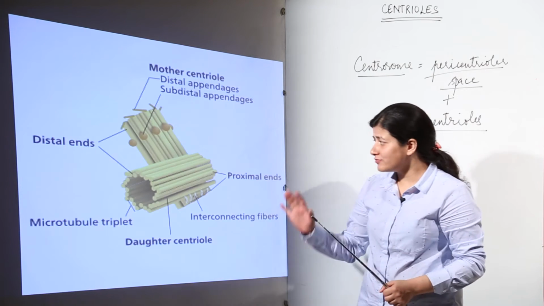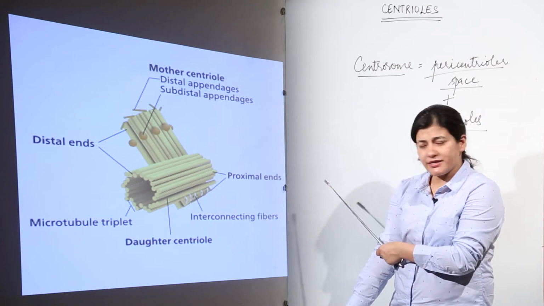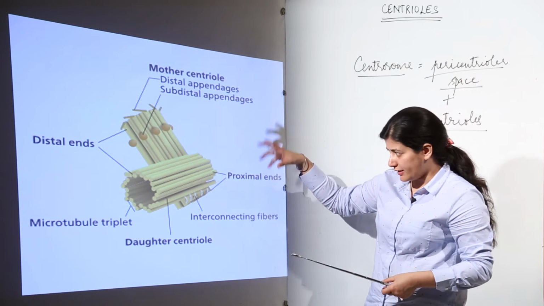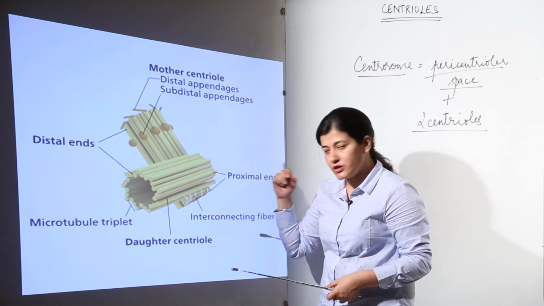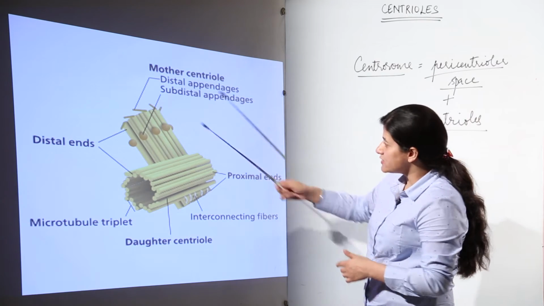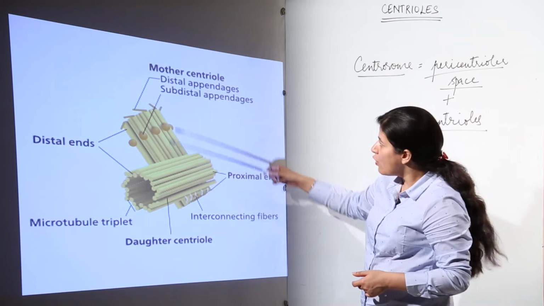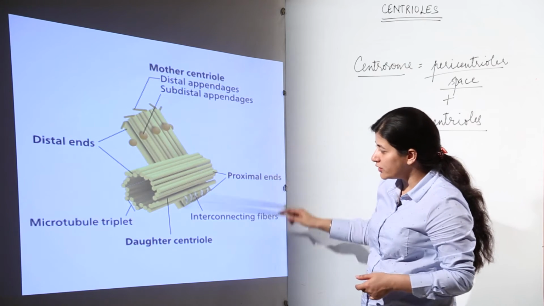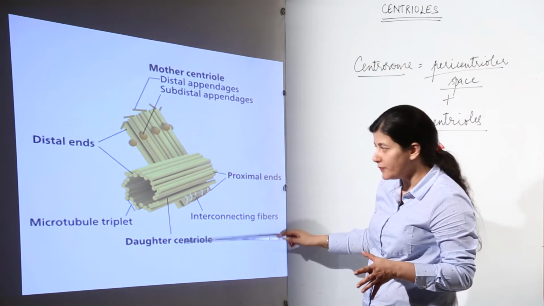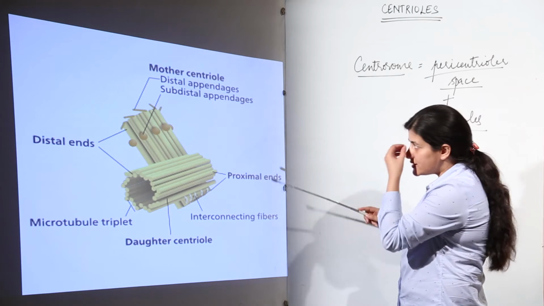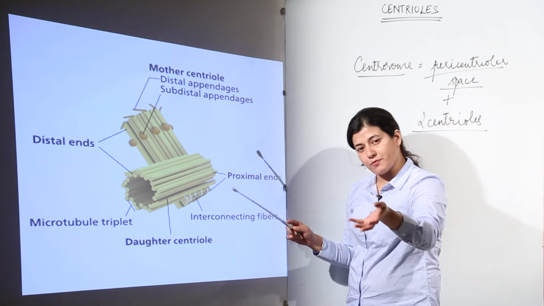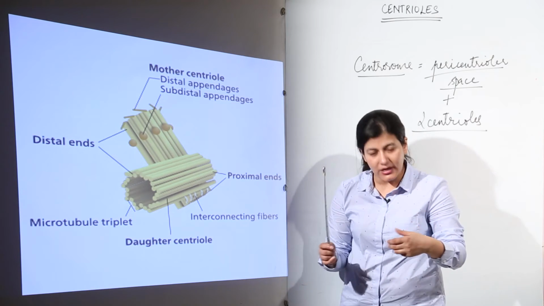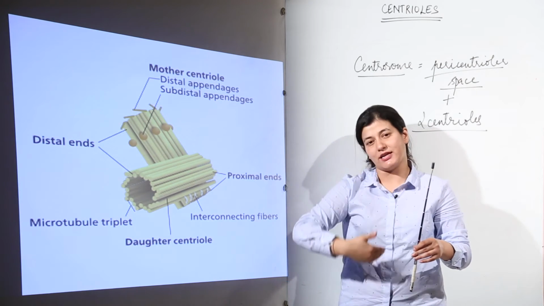Next is, come to the doublet. This is how the doublet looks like. Okay, not the doublet, this is how the pair of centrioles looks like. This is one centriole, this is the other centriole. One is being termed as mother centriole, the other one is daughter centriole. Now I hope you know the terms distal and proximal. Distal is something which is far away and proximal is the nearer part. Now supposedly my body has the central axis.